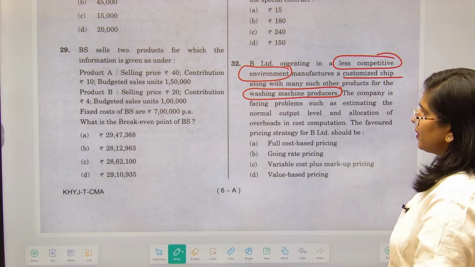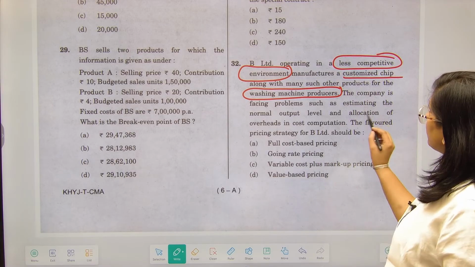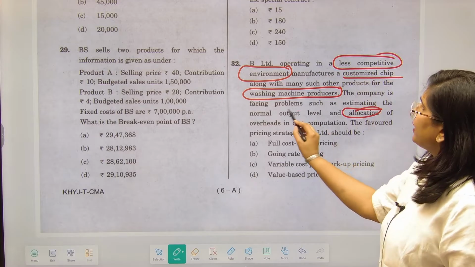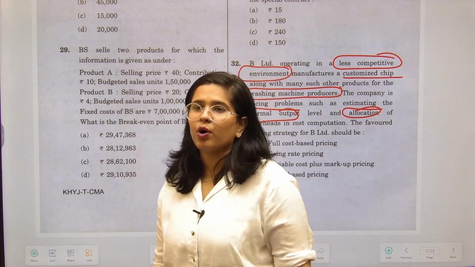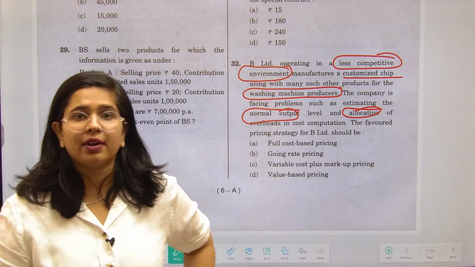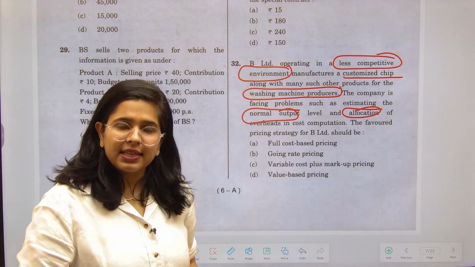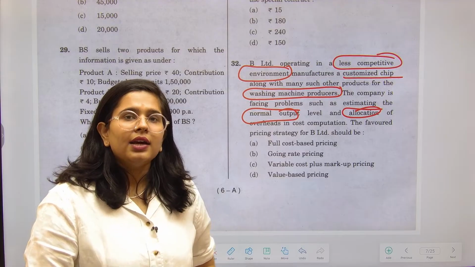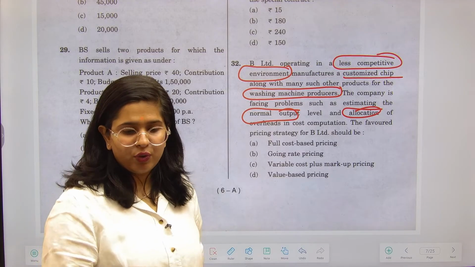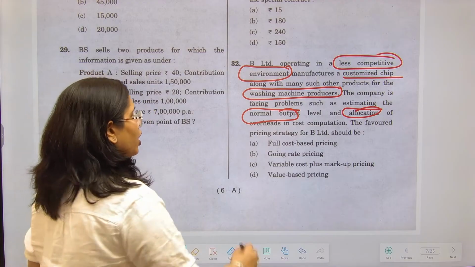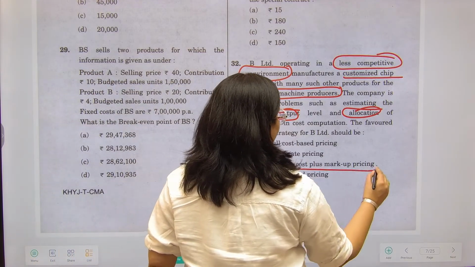See, they are facing problems in allocation. They are not able to estimate the normal output, and they are also having a problem in estimating their overheads as well. किस तरीके से allocate करें, right? So when you are having such kind of issue, it is better to go with variable cost plus markup pricing.